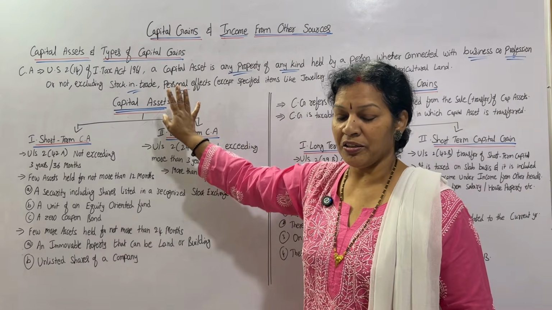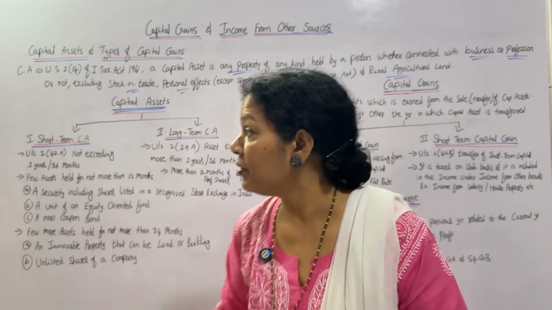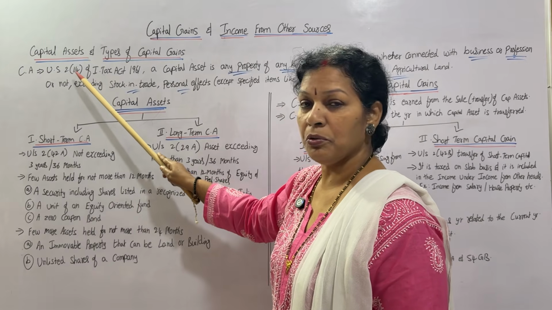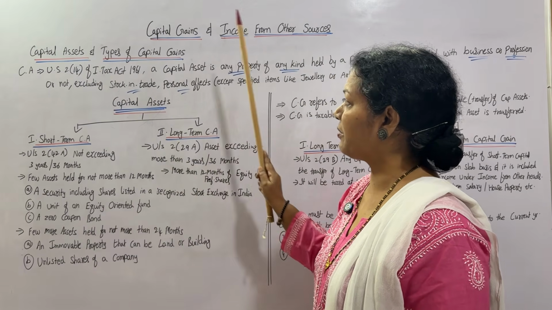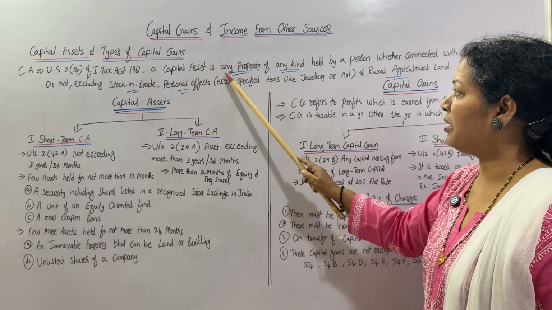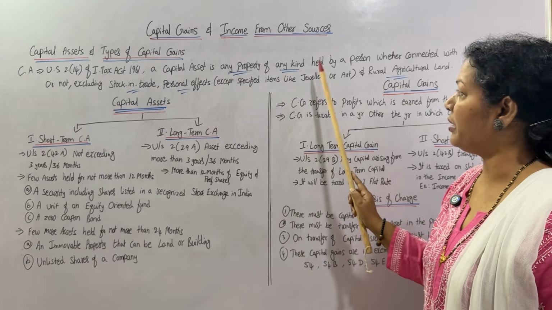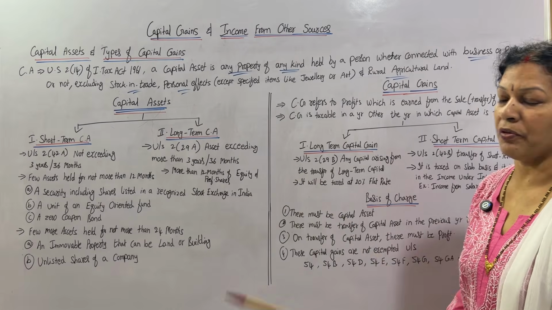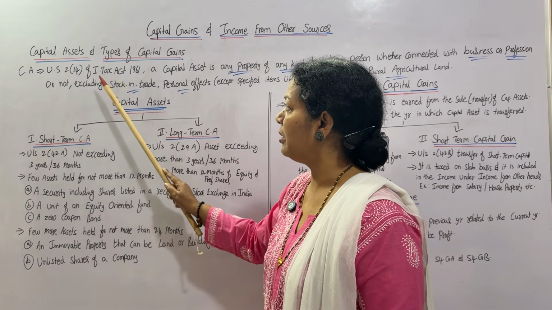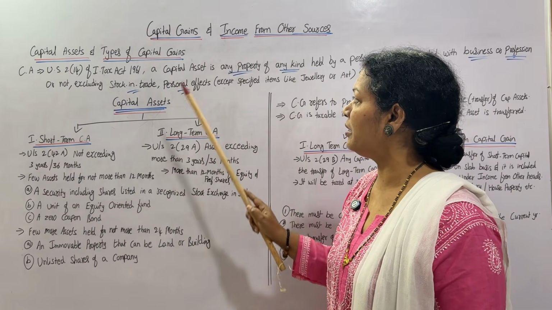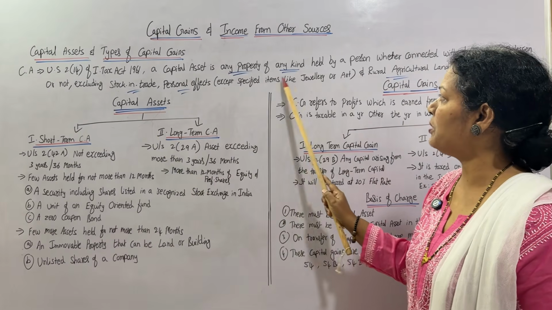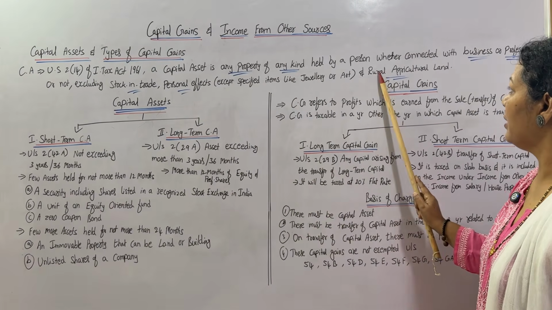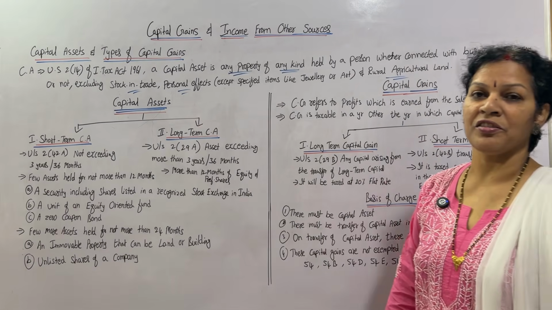Now, let us understand once again what a capital asset is. Under section 2 subsection 14 of the Income Tax Act 1961, a capital asset is any property of any kind held by a person, whether connected with business or profession or not, excluding stock in trade, personal effects, which means things like jewelry or art, and rural agricultural land.